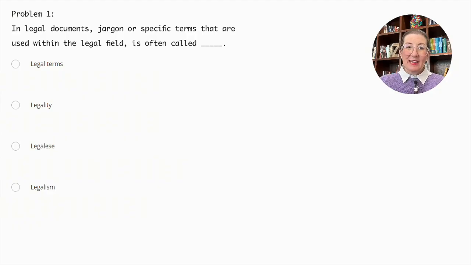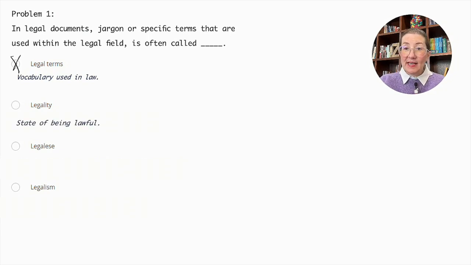Problem number 1. In legal documents, jargon or specific terms that are used within the legal field is often called legal terms, legality, legalese, or legalism. In legal documents, the specific jargon or terms used within the legal field is not referred to as legal terms, legality, or legalism. Legal terms refers to the vocabulary used in law, but doesn't specifically denote jargon. So we can cross that out.